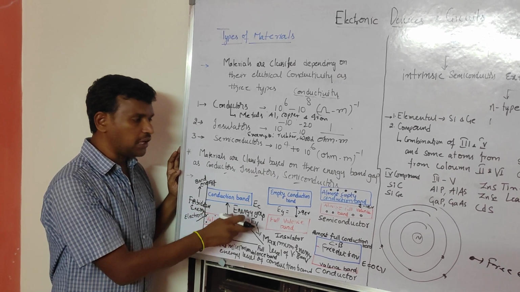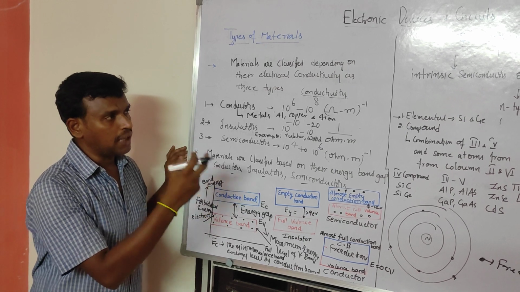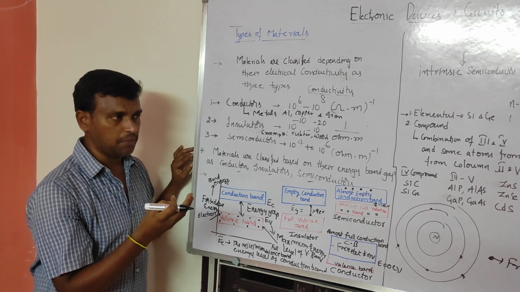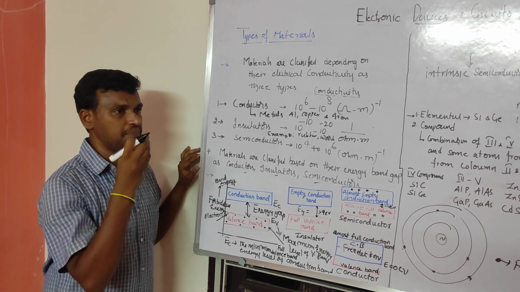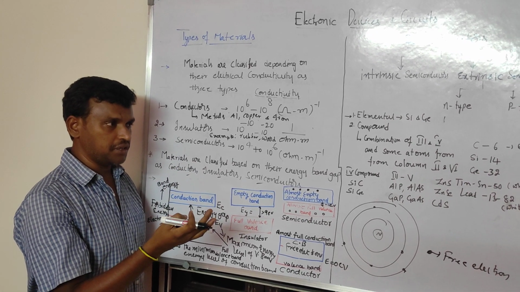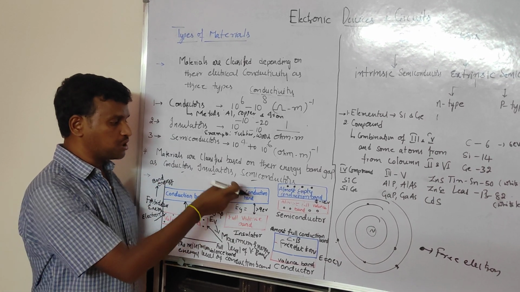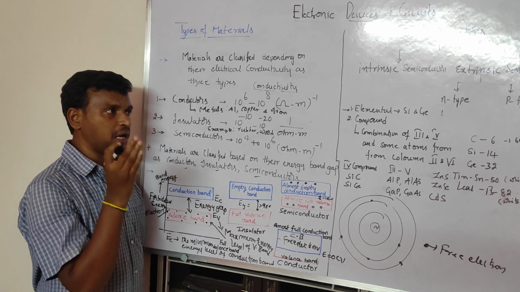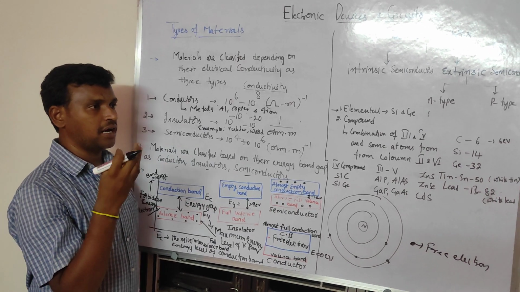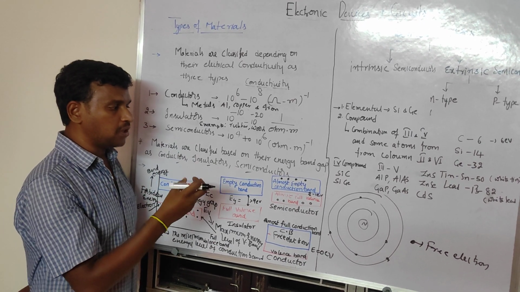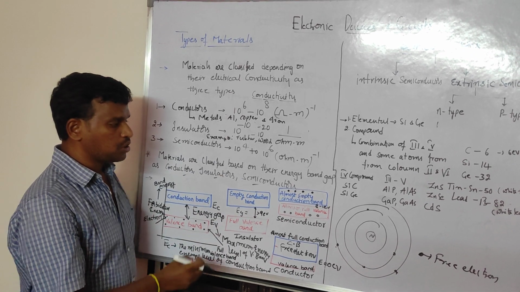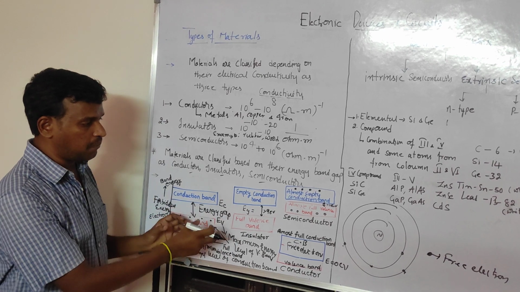This is a very important concept to learn about semiconductors and the Fermi levels, where the Fermi level will be present in an intrinsic or extrinsic semiconductor. We will study all those things by using the energy band gap. And if you come across the operation of different electronic devices like the tunnel diode, we will explain its operation by using this energy band diagram. That's why this classification is very important.